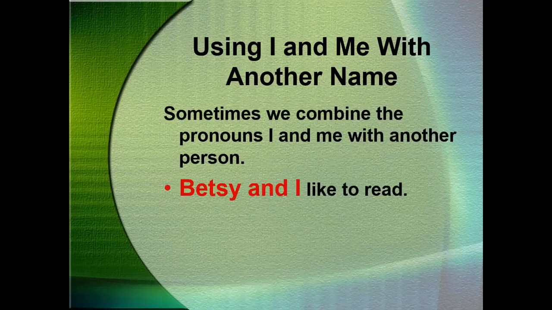Sometimes we can use the pronoun I with another noun. For example, Zuhair and I like to read. Kamil and I like to read. Umar and I love to play. So first of all, you should mention the proper noun, then you will use the pronoun I. You can't say I and Zuhair. No, it's better to say Zuhair and I. Umar and I, Harim and I. First of all, put the proper noun, which is Kamil, Zuhair, Harim, Umar, Muad. Then use the pronoun I. Muad and I like to read.